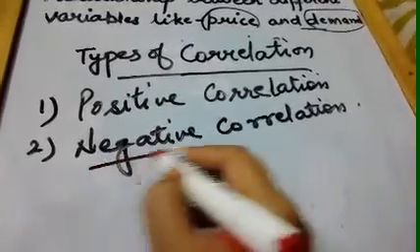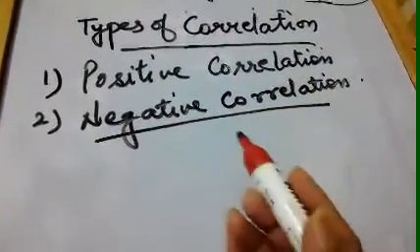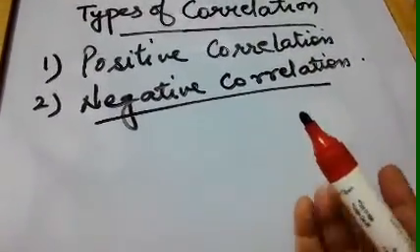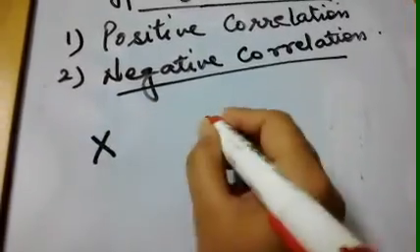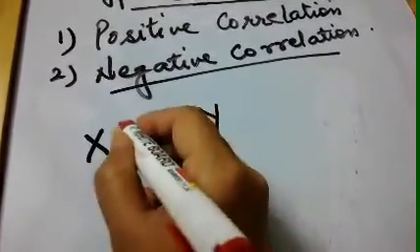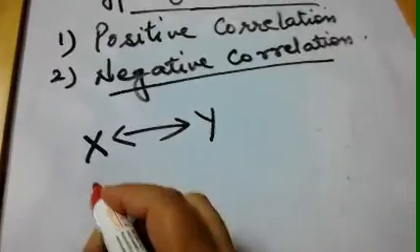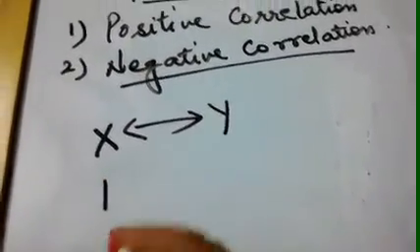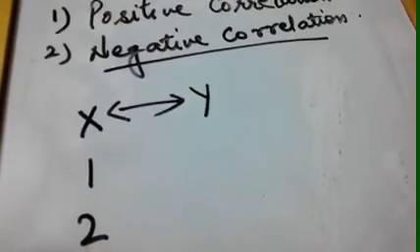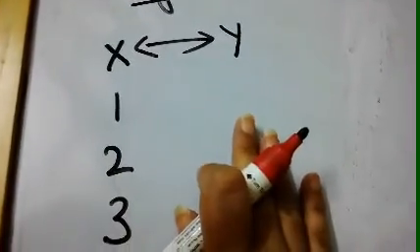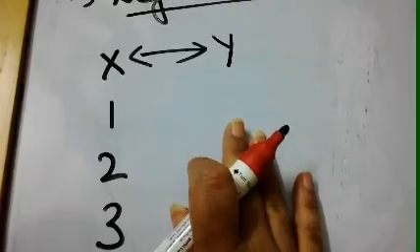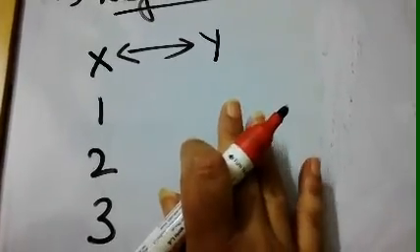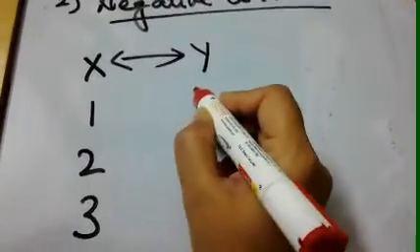So children, if we talk about negative correlation, what is the relationship between the variables given to us? If x and y variables are related to each other, in this case when x is increasing, say 1, 2, 3, this variable y will decrease.